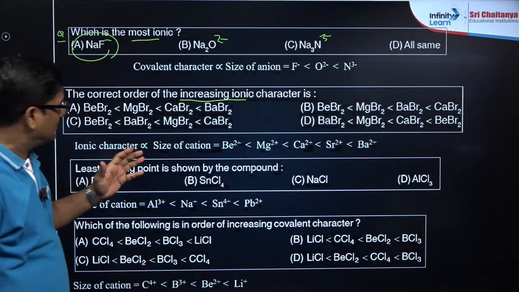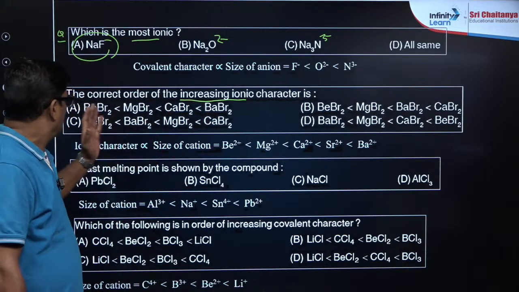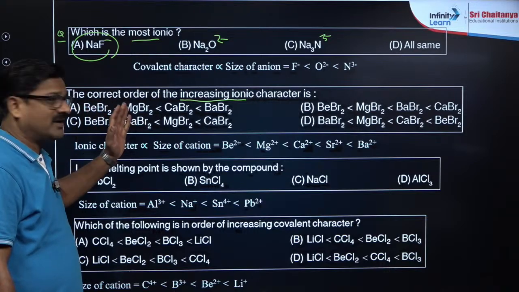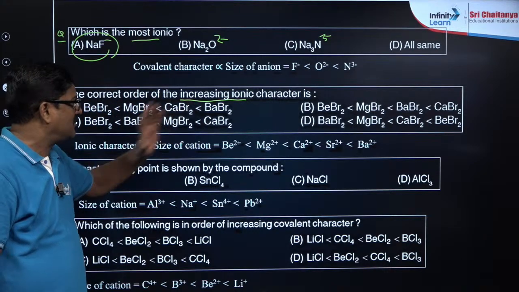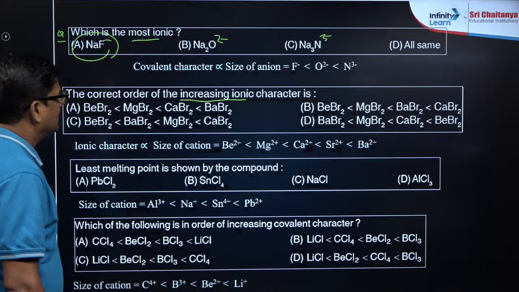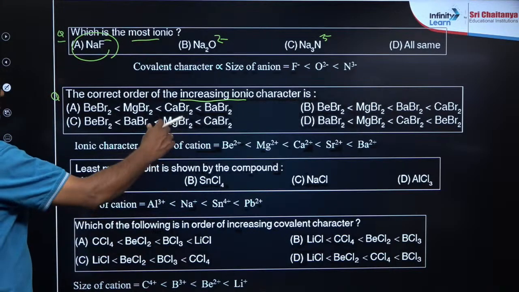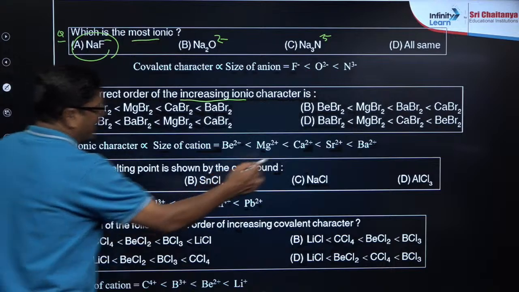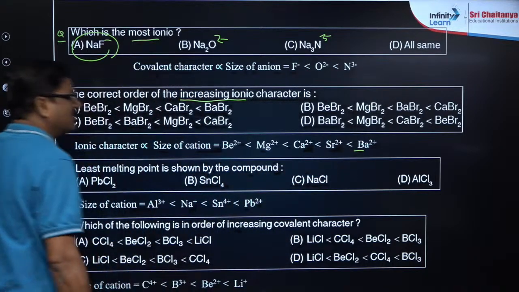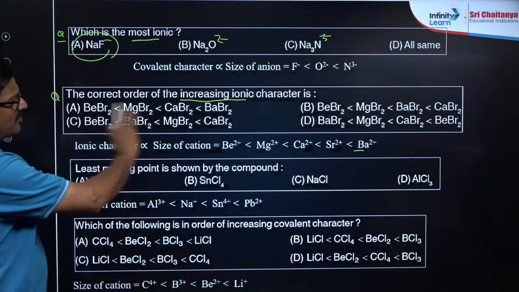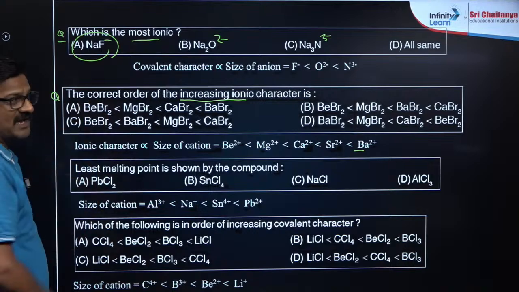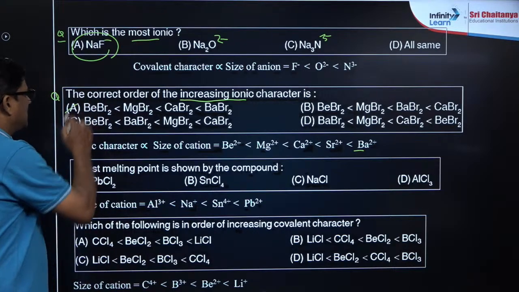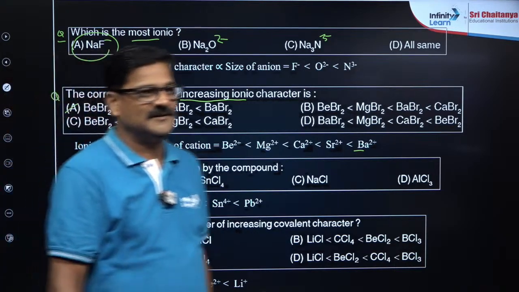Here you can see children, beryllium bromide, magnesium bromide, calcium bromide and barium bromide. As barium 2+ has the largest size, and all are bromides, you take the variables of the cations. So A is the correct answer. Right?